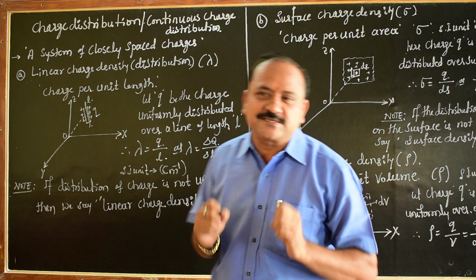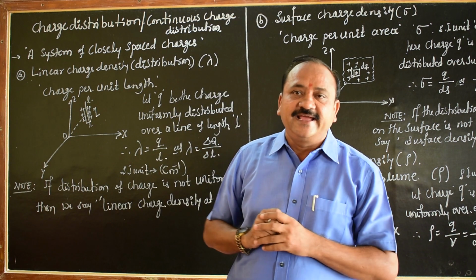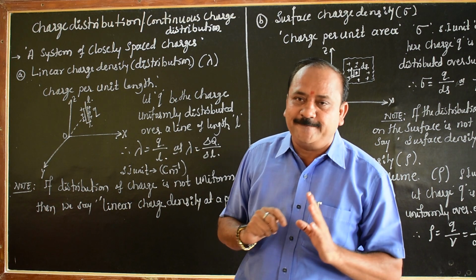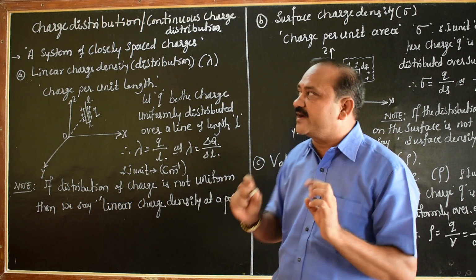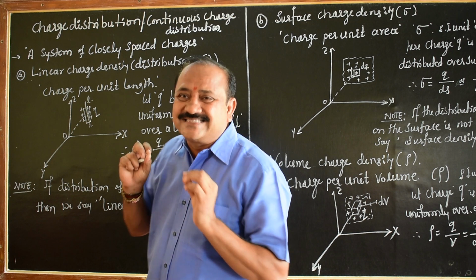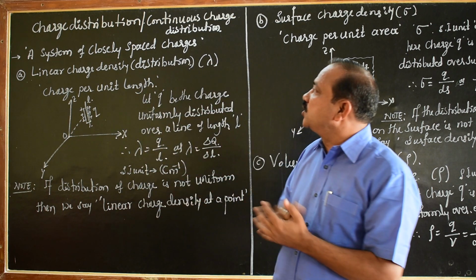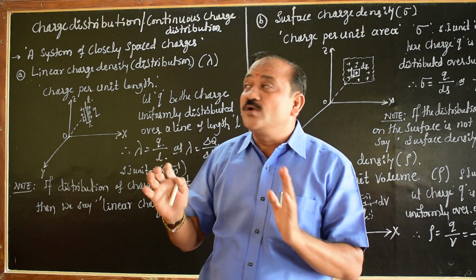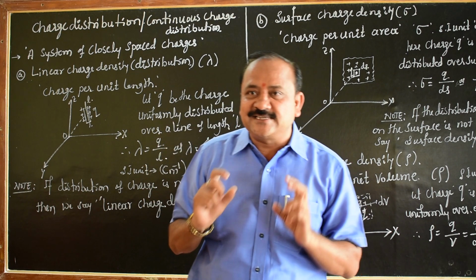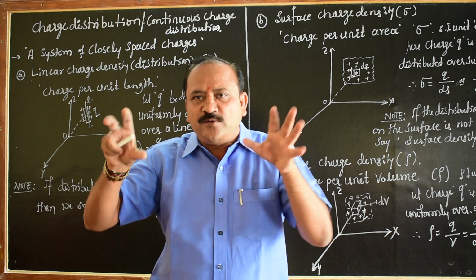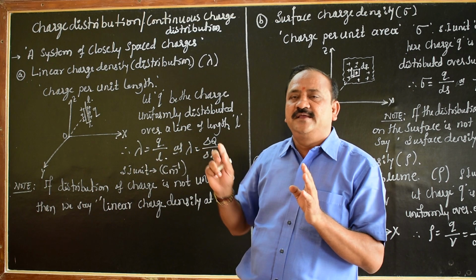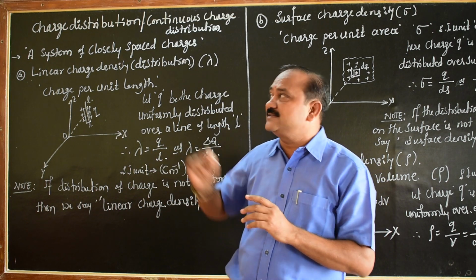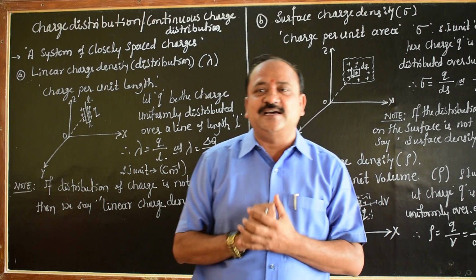Let me take the first one, linear charge density. In this particular consideration, it is a system of closely spaced charges, which is also one of the important concepts of the distribution of electric charge.